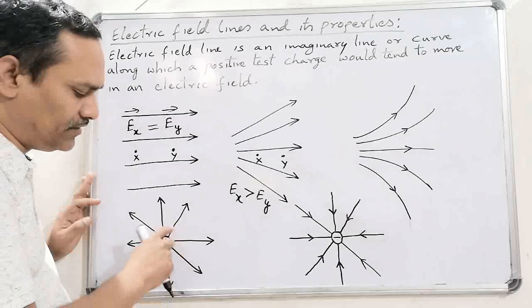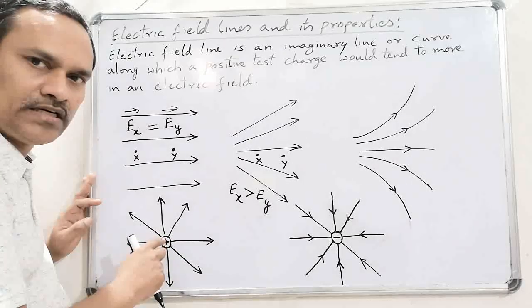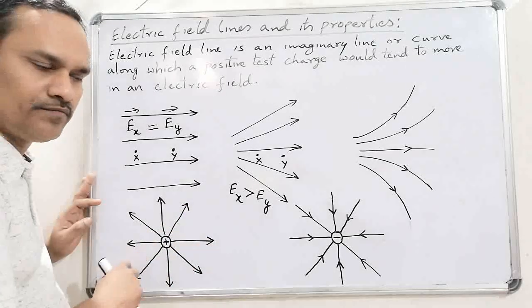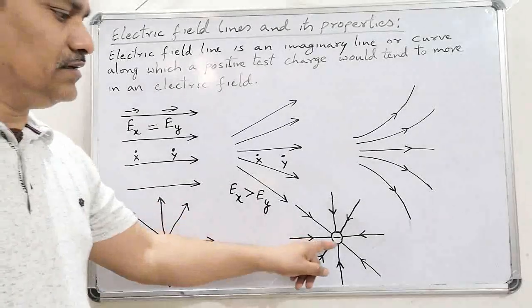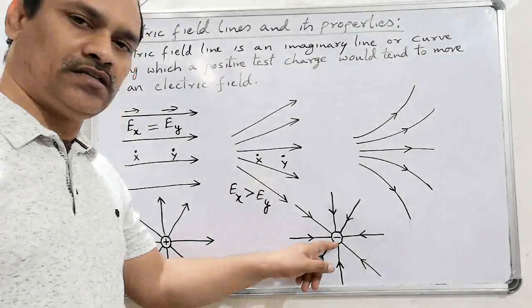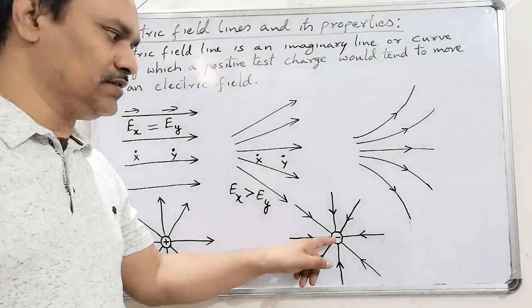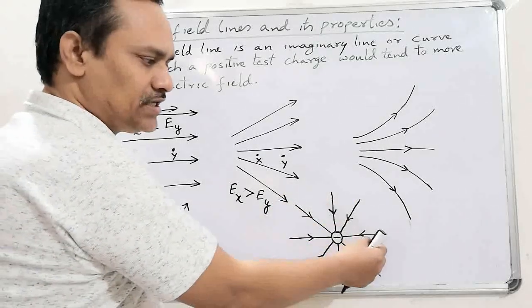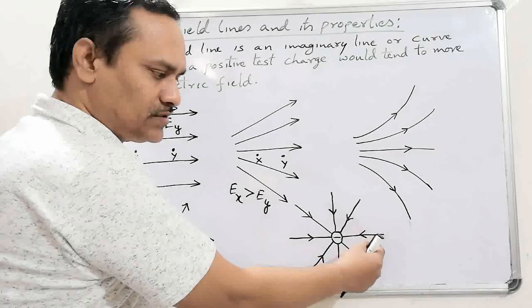That's why the electric field lines for a positive point charge or a positively charged spherical body will be radially outward. And if we take a negatively charged body or a negative point charge, the field lines will be radially inward, because if we place a test charge here, the test charge is always positive.